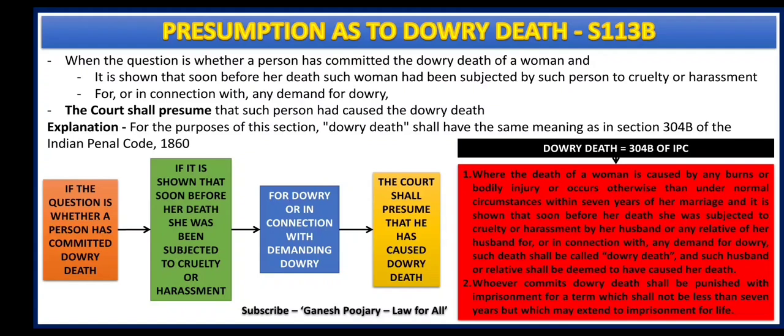Now he or his relatives, because the section very clearly in the explanation asks us to read dowry death along with section 304B of IPC. So we have to read all of them together. He or his relatives, and within the 7 years of the marriage, and what kind of death, which may be caused by any burns or bodily injury or occurs otherwise than under normal circumstances. All of them are covered here, and that shall be presumed by the court that it is dowry death.